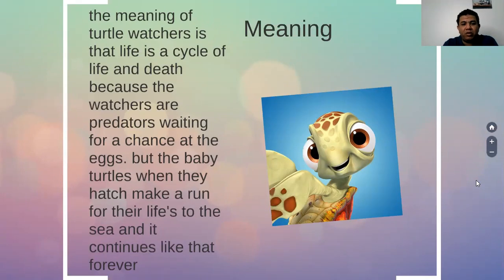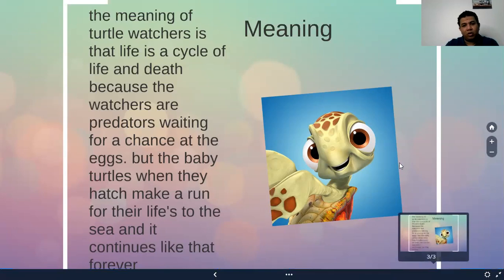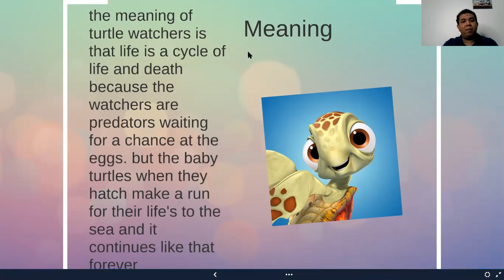But the baby turtles, when they hatch, make a run for their lives to the sea, and it continues like that forever. It becomes a big turtle, an adult turtle, and then it lays eggs, the eggs hatch, and so on. So this is what Turtle Watchers means.